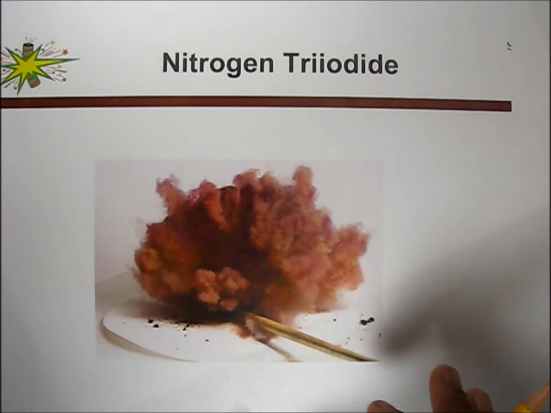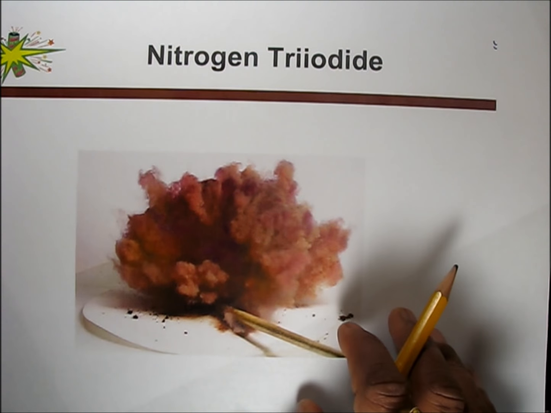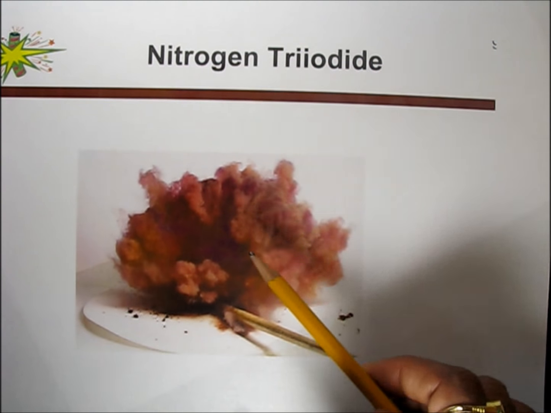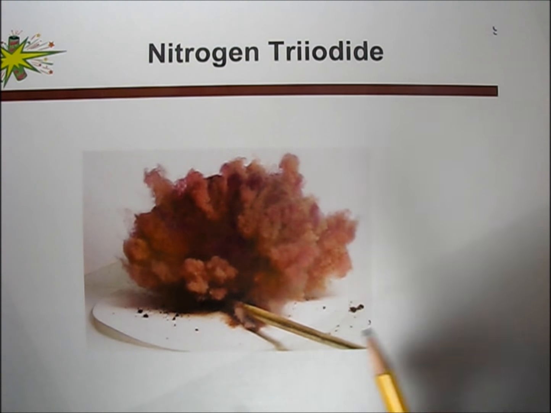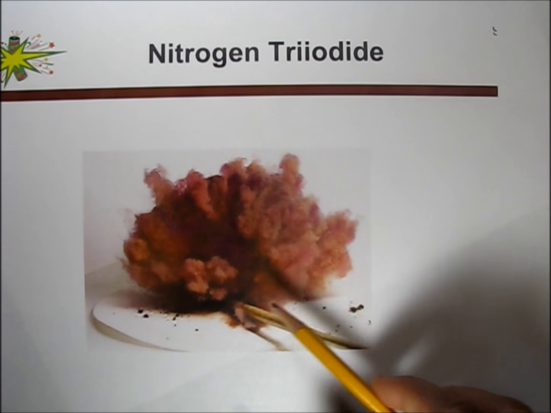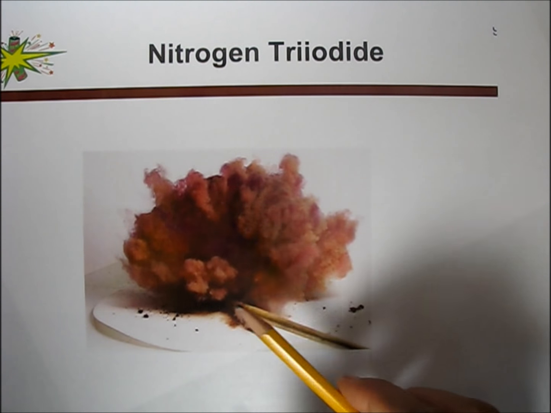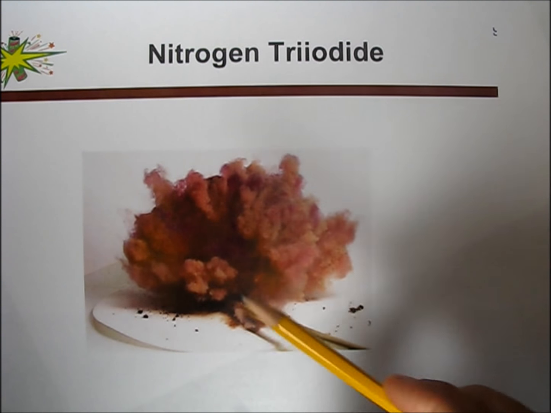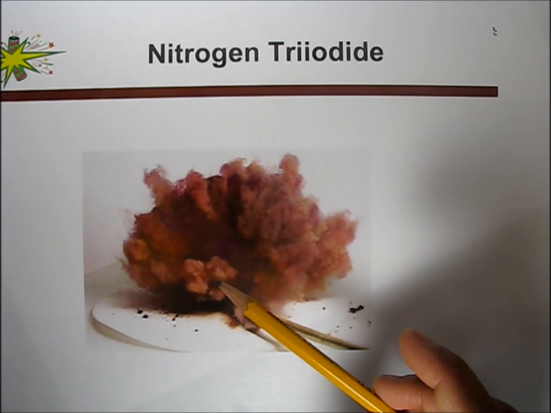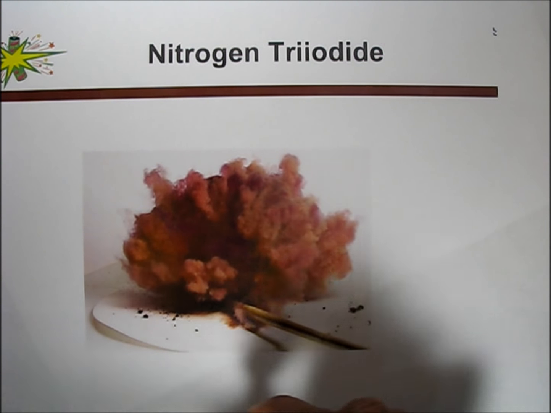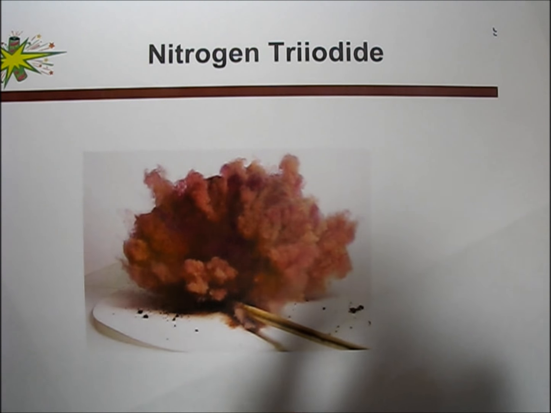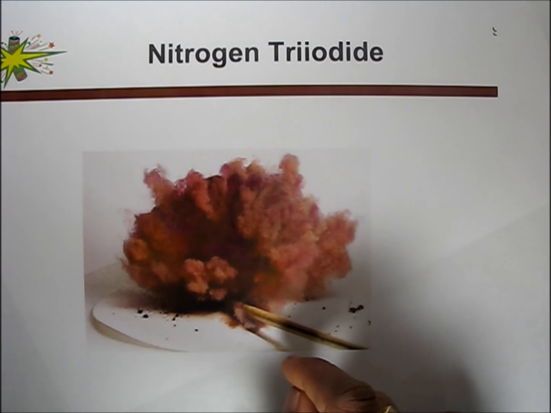A good example of stored energy or potential energy is nitrogen trioxide. Nitrogen trioxide in solid form, if you just give a little bit of pressure, explodes very fast and releases all its energy.